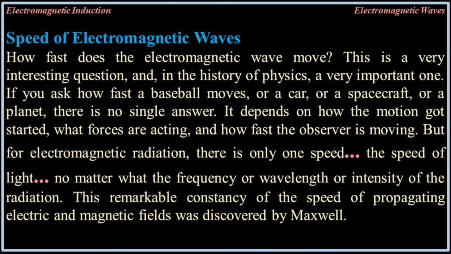But for electromagnetic radiation, there is only one speed, the speed of light. No matter what the frequency, wavelength or intensity of the radiation, this remarkable constancy of the speed of propagating electric and magnetic fields was discovered by Maxwell.